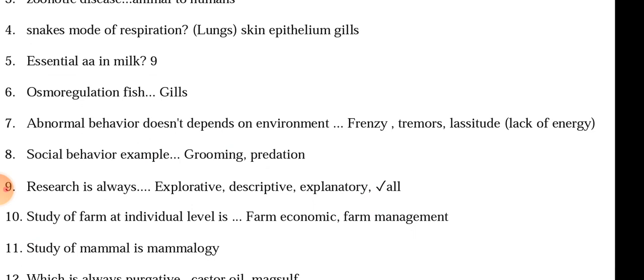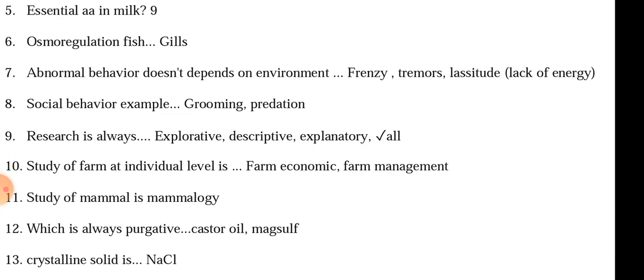Study of mammals is called mammalogy. Purgative: castor oil or MCQs? I think castor oil, or there was another option that was a herb or something else. Castor oil or that herb might be the possible answers. MCQs is not the answer, as high doses of it are harmful to the animal.